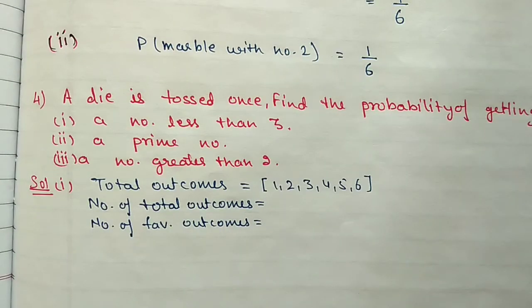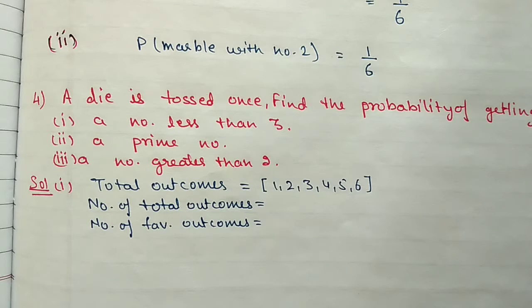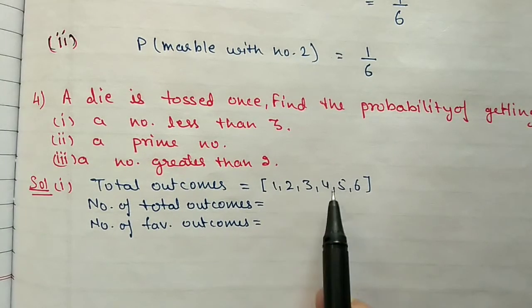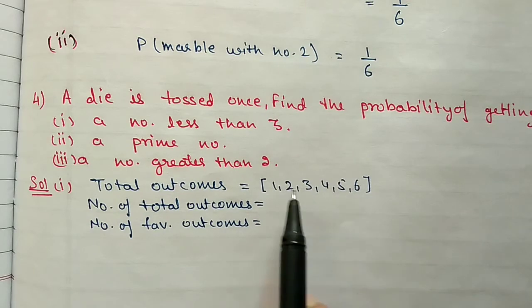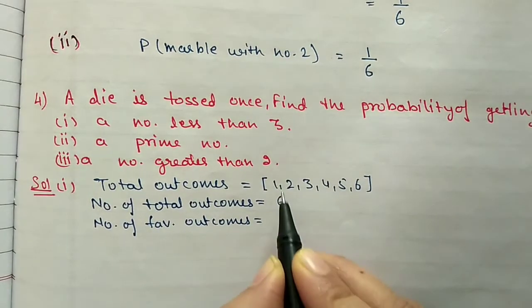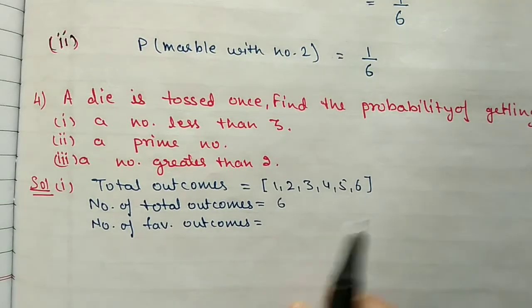Next, question number 4. A die is tossed once. Find the probability of getting a number less than 3, a prime number, and third, a number greater than 2. So total outcomes will be 1 to 6. On a die it is written 1, 2, 3, 4, 5, 6. Total 6 faces are there. So the number of total outcomes is 6. It may come 1, 2, 3 or up to 6.